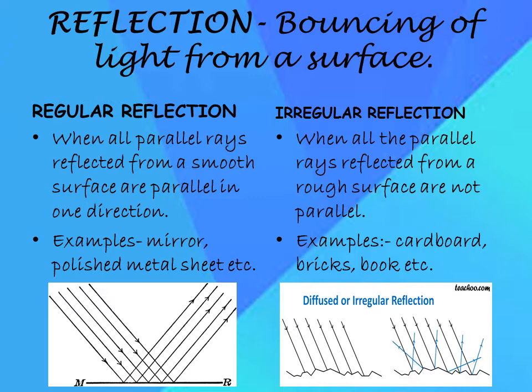Whereas irregular reflection is that when all the parallel rays after reflecting from a rough surface are not parallel, they move in different directions, then it is said to be irregular reflection. For example, the reflection from cardboard, bricks, books, etc. It is due to irregular reflection of sunlight by things which enables us to see them even if the sunlight does not fall directly on the surface.